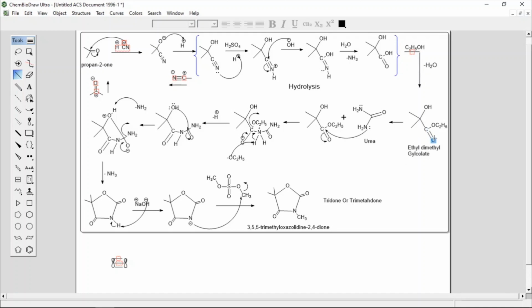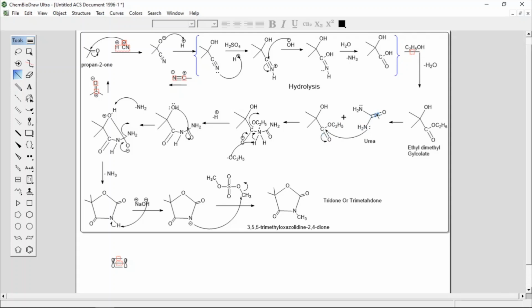It is an ester, CH3 CH3 OH C double bond O OC2H5. The name of this ester is ethyl dimethyl glycolate. Now this ester will react with urea. So the condensation reaction takes place between these two molecules, ethyl dimethyl glycolate and urea.